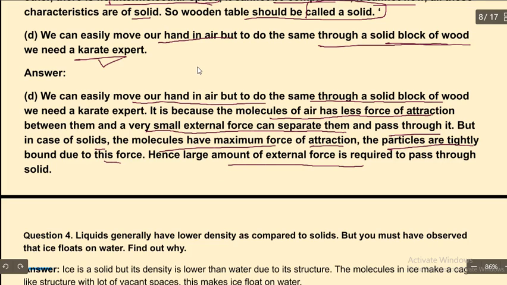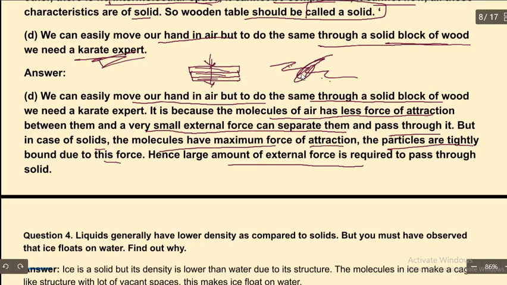So you have seen that some wooden blocks will be kept one below the other. Can we break this with our hand? We cannot break this, but the karate expert can break this, right? In air we can easily move our hand. That means we are breaking the air here. Can we break the solid here? No, because we do not have that much energy here. But in air we can easily move our hand.